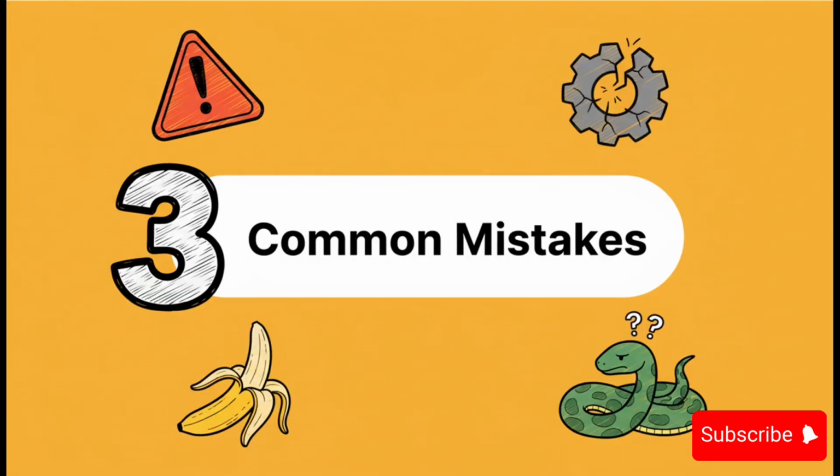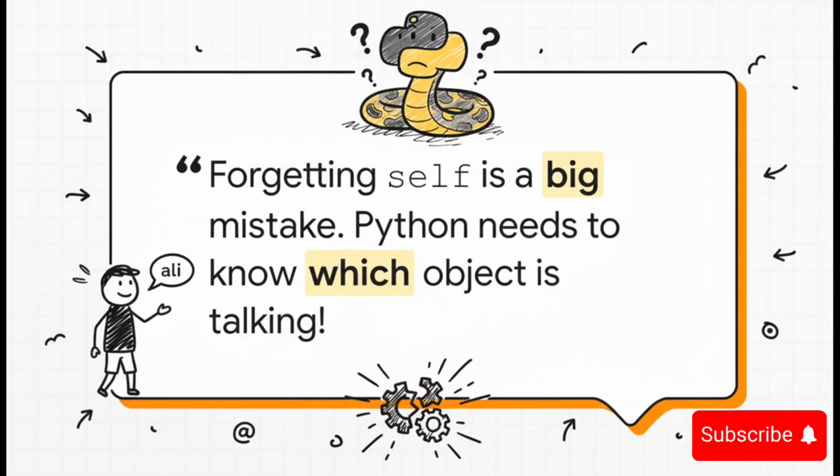All right, to save you some future headaches, let's do a quick fire round of the most common mistakes people make when they're first learning this stuff. The number one mistake by far is forgetting to put self as a first parameter inside your methods. You have to remember, when you call a method like ollie.greet, Python sneakily passes the ollie object itself as the first argument behind the scenes. If your method isn't ready to catch it with self, your program will crash.